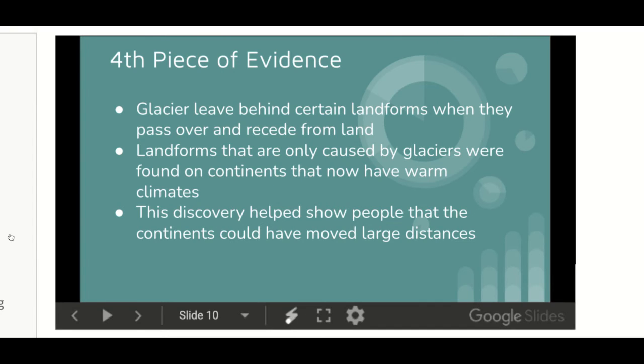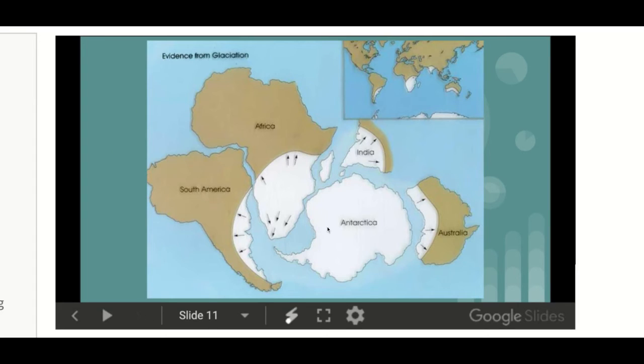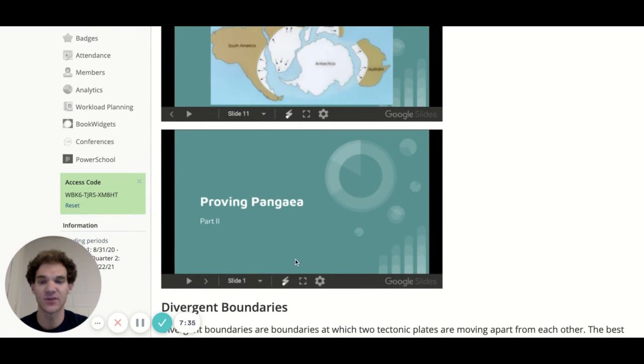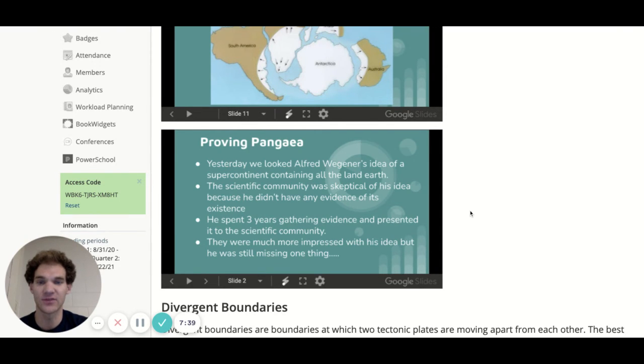And the 4th piece was glaciers. There's evidence of ancient glaciers on continents where there are no glaciers these days. And even during ice ages, it would have been impossible. Like here's India and Africa and stuff. They're very close to the equator. Even in a bad ice age, they would not get glaciers. So those were his 4 pieces of evidence. The next slideshow, we talked about, well, if he had all this evidence, why didn't people believe him? That's what this slideshow talks about.